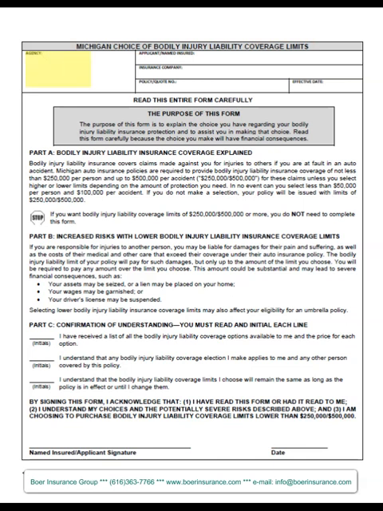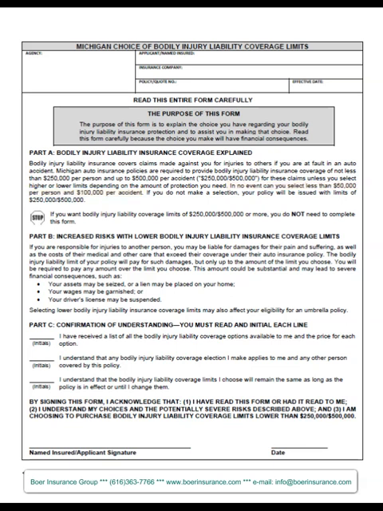You'll notice that when you receive this form, this section should be pre-filled with your information. So you shouldn't have to do anything with this. This part of the form just states what the purpose of the form is. Part A describes what bodily injury liability coverage does. And within this section, it does state that you can select no less than $50,000 per person and $100,000 per accident for this coverage. That is the new minimum required by state law and replaces the prior minimum of $20,000 per person and $40,000 per accident. Either one of those sets of limits is way inadequate, and we don't recommend that for anybody.